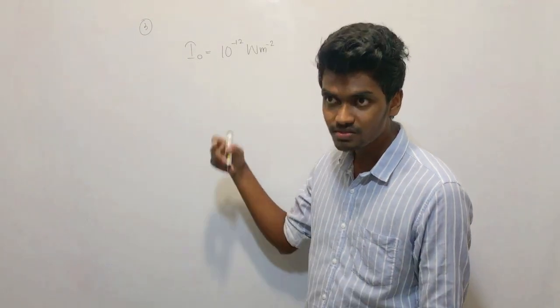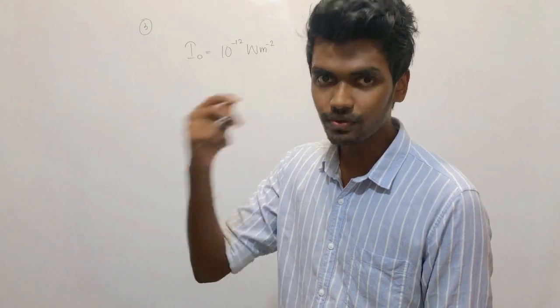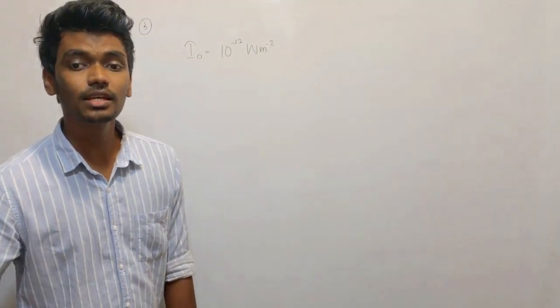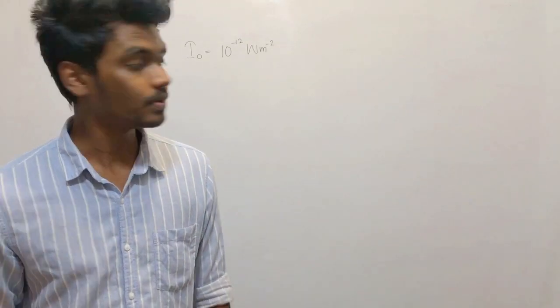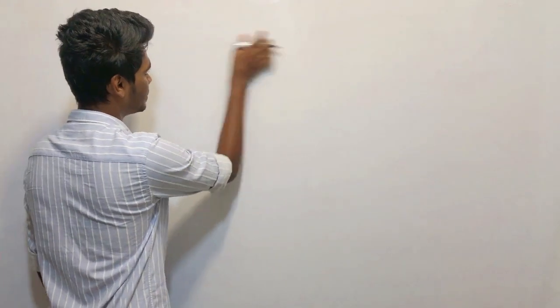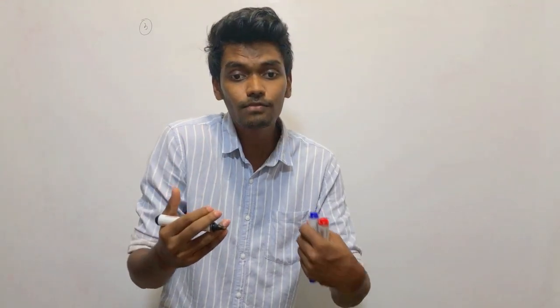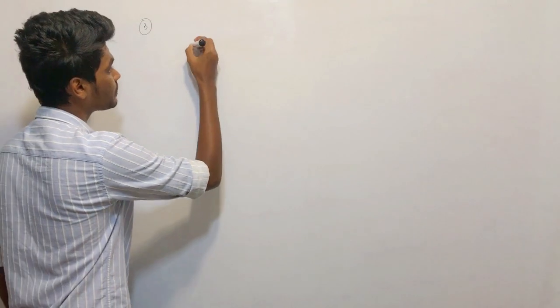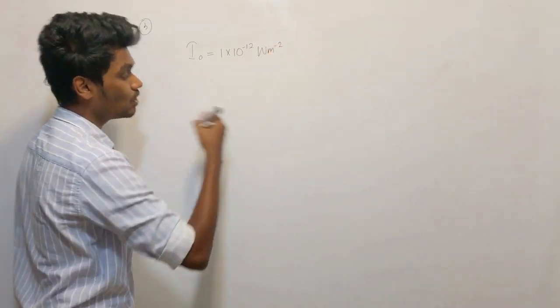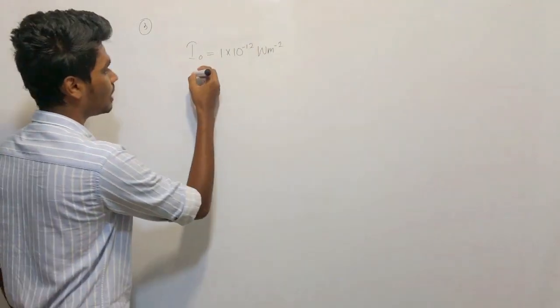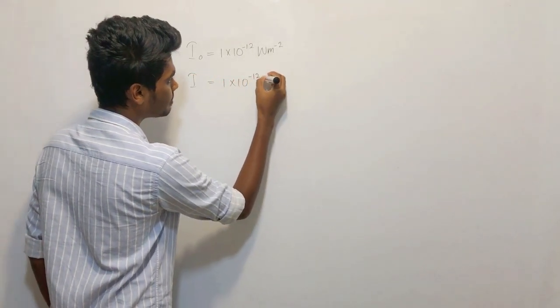This corresponds to a sound intensity level of what? We need to find that. The threshold of hearing of the normal human ear is 10 to the power minus 12, right? So the threshold value of the intensity I naught is 1 into 10 to the power minus 12, and what they are asking is the intensity level corresponding to I, which is 1 into 10 to the power minus 12.